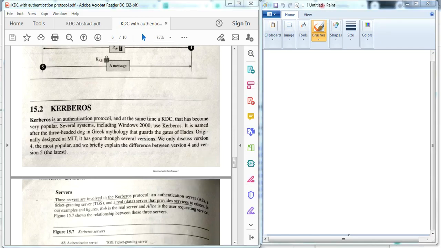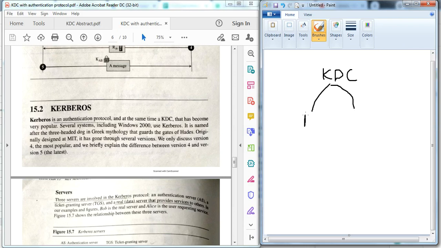Hello everyone. Kerberos is the authentication protocol. The KDC, the key distribution center, distributes the symmetric key or the session key for Alice and Bob. The particular user authentication between all the parties is important, as user authentication or message authentication. That is done with the Kerberos protocol.